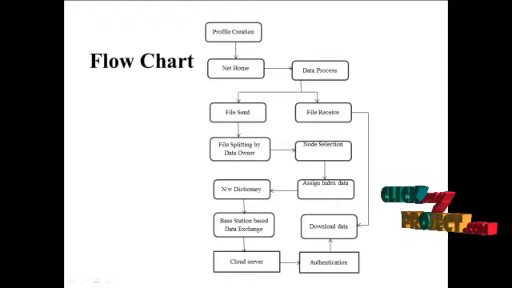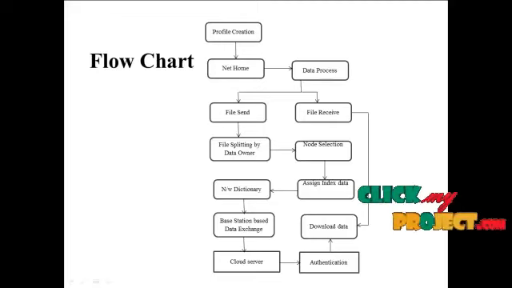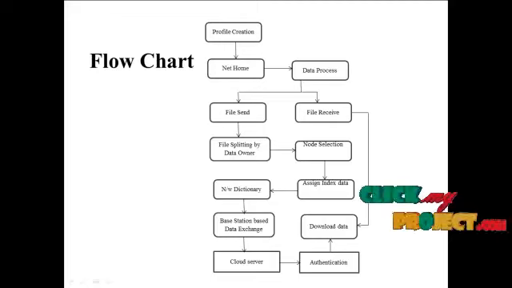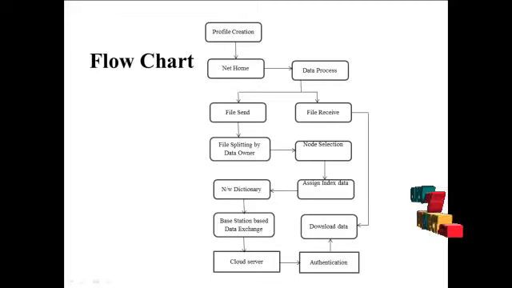The next one is the network home. The network home is just a description of the basic networking data, for example, source and destinations and the file names. These are a few descriptions that will be processed. Next one is the data process. The data process means the processes we will discuss about the cloud.